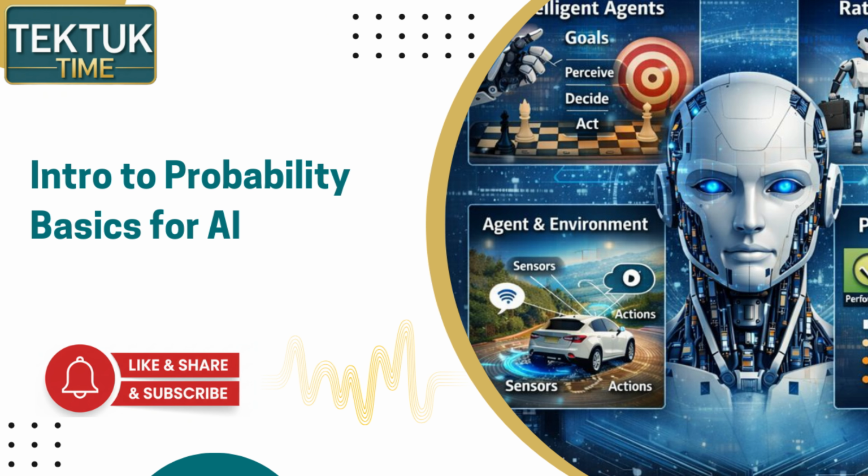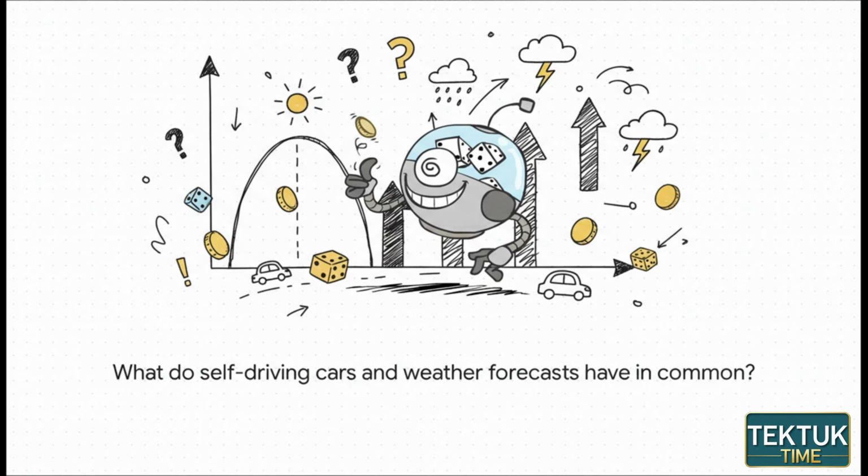Well, they both have to operate with incomplete information, right? To make an intelligent choice, an AI can't just wait for absolute certainty. That would never happen. Instead, it has to make smart bets by constantly calculating the odds. And the mathematical tool it uses to do that, the very foundation of its reasoning, is probability.